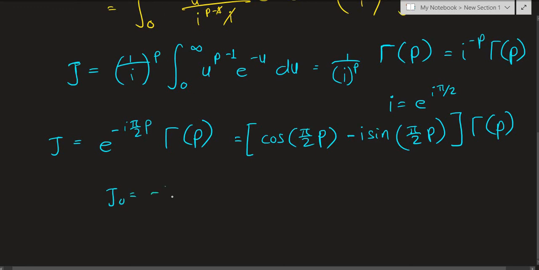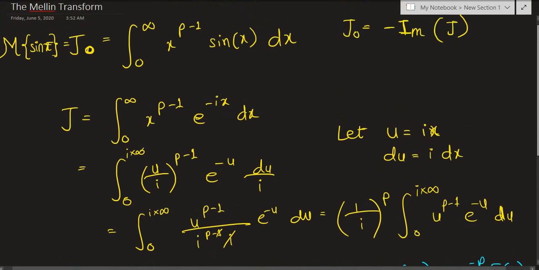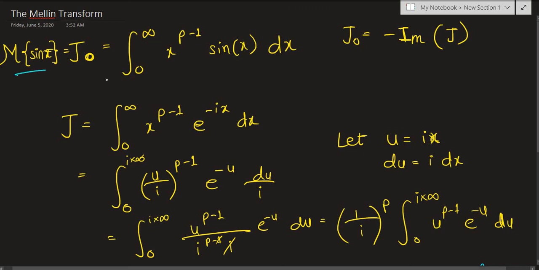J naught was just the negative of the imaginary part of j. The imaginary part of j is just this sine part, right? Forget the cosine part as the real part. So forget the i too. So we have negative sine of pi over 2 p times gamma of p. That's your j naught, and the negatives cancel out. So j naught is just sine of pi over 2 p times gamma of p. And if you remember what j naught was, j naught was just the Mellin transform of sine of x.